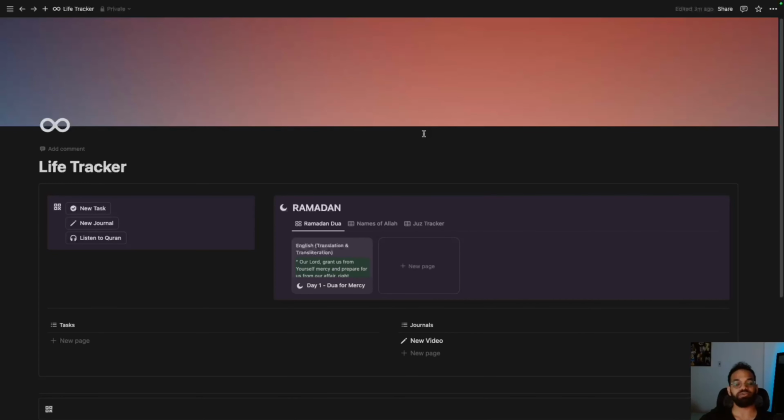I made this life tracker and it's specially made for those who want to track their practice in Ramadan. I have a special corner for Ramadan and things that you can do in Ramadan, and I'm basically going to walk you through how to use this Notion template to be able to maximize on your deen and just keep track of your practice. The first thing would be Du'a for Ramadan, and it has, let me just open it here.